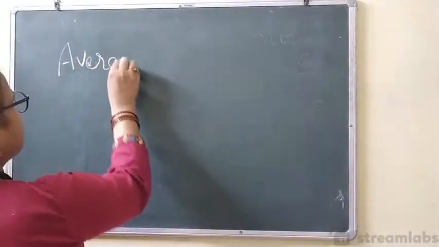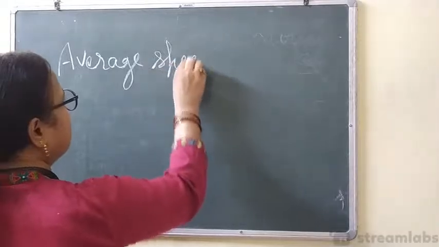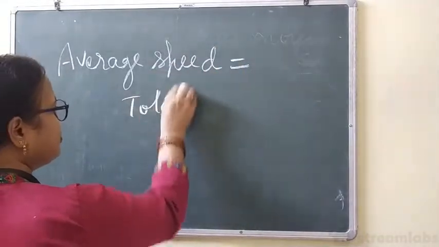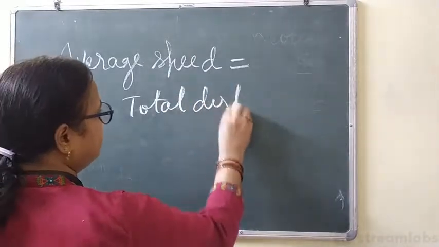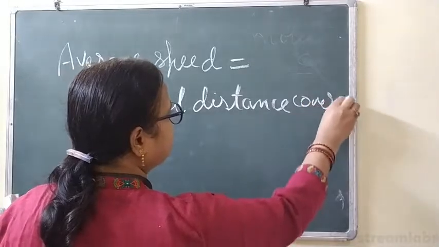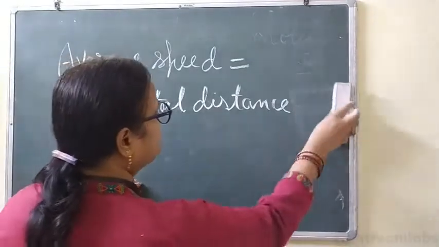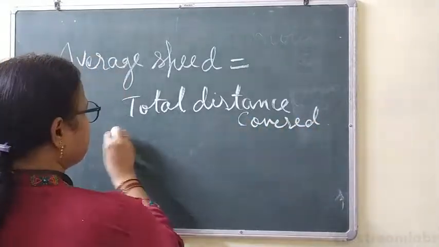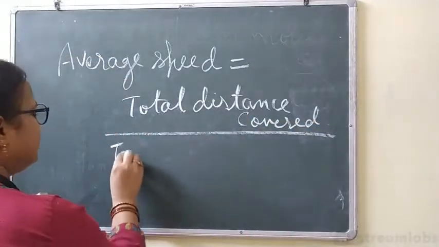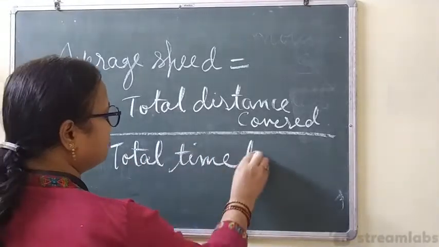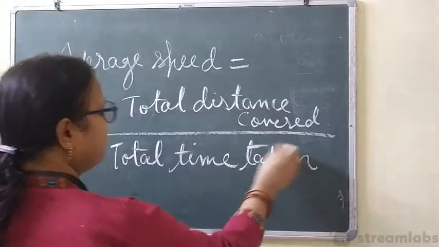So average speed will be equal to what? Total distance covered divided by total time taken.